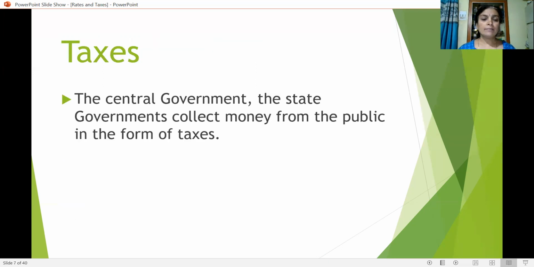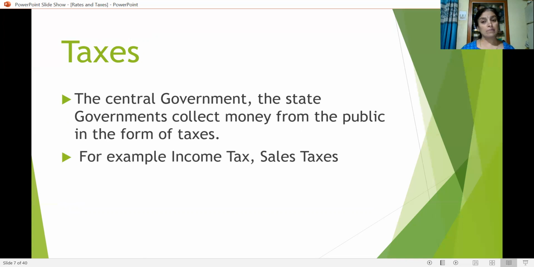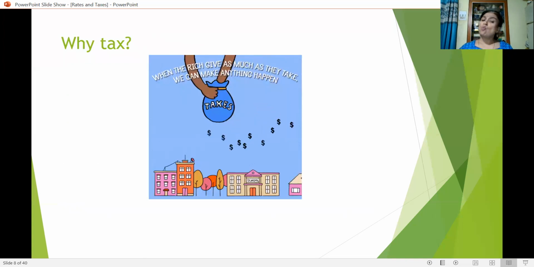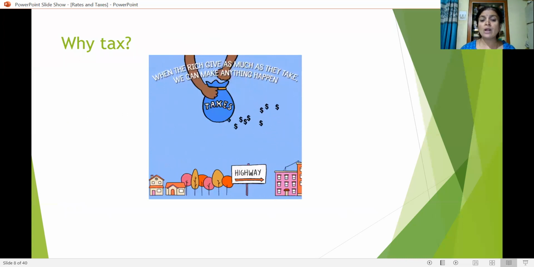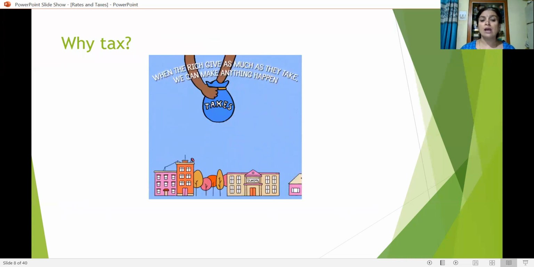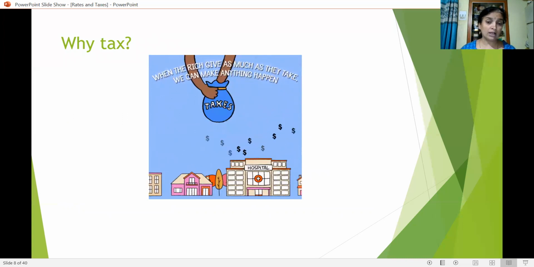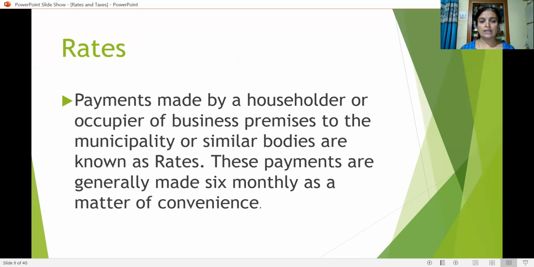Okay, fine. The central government and state government collect money from the public in the form of tax, like income tax or sales tax. So why do they collect? Because they want to make expenditures. They want to spend it on the public. So they have to collect it.